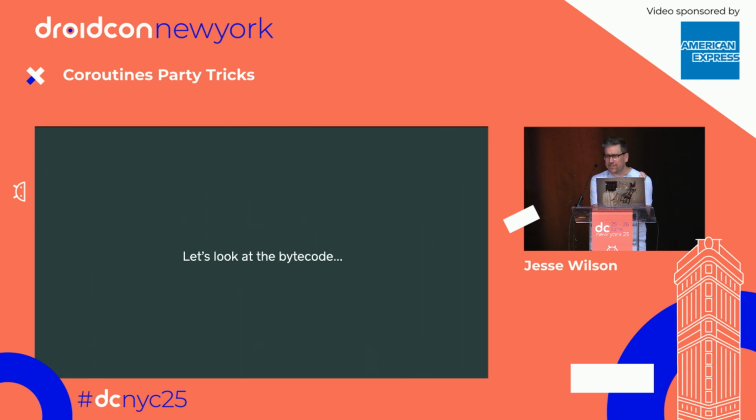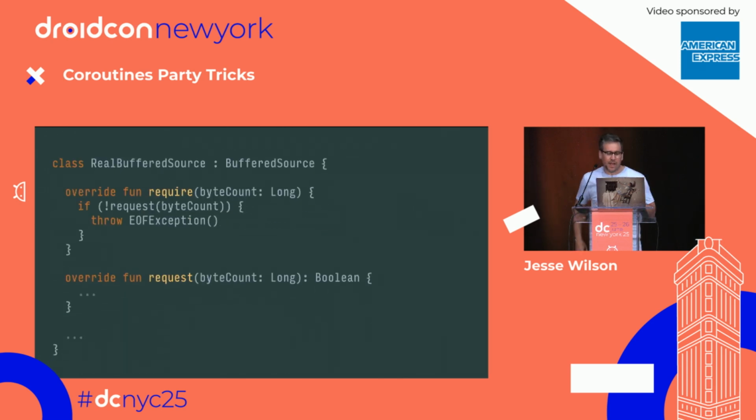So let's take a look at the bytecode. Where's the answer? It's in the bytecode. Here is the function in the blocking version. We have this require function. I'm going to go through this function a lot. It calls the request function. It says, I demand there's 10 bytes available, and it asks, are there 10 bytes available? If not, it throws an EOF exception.